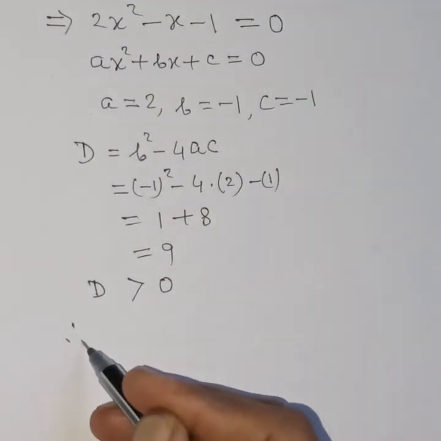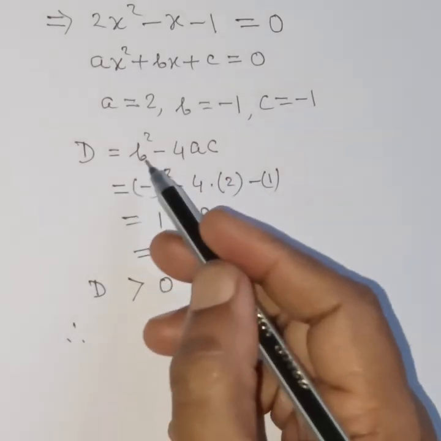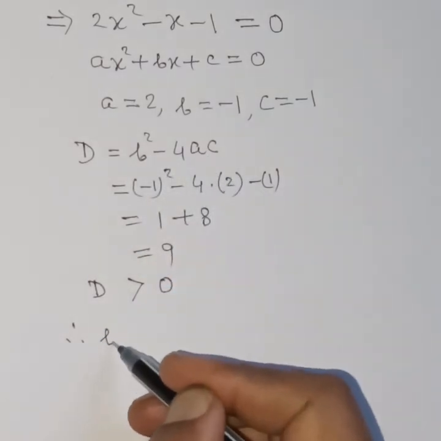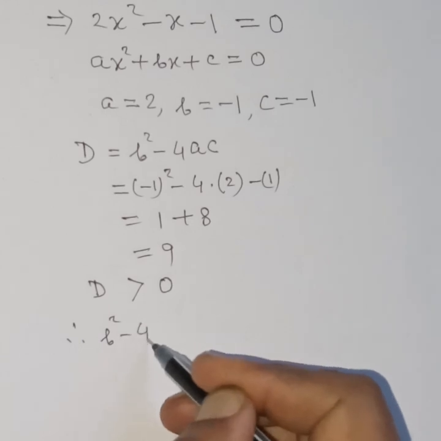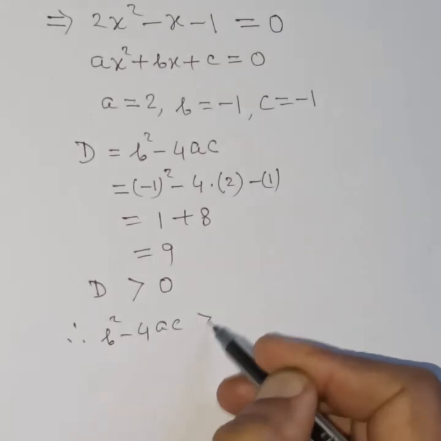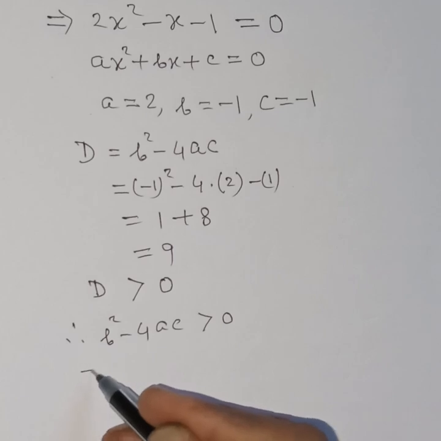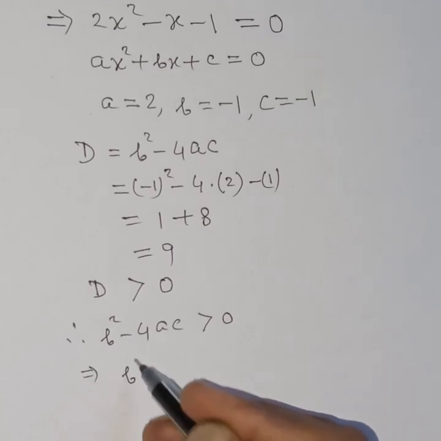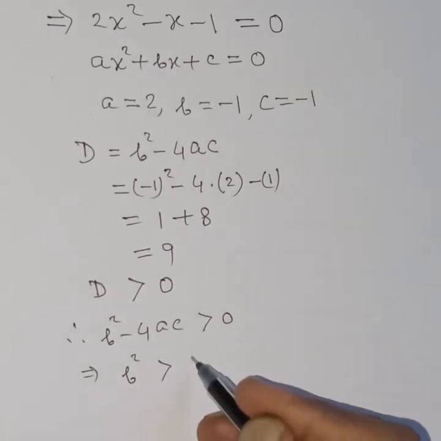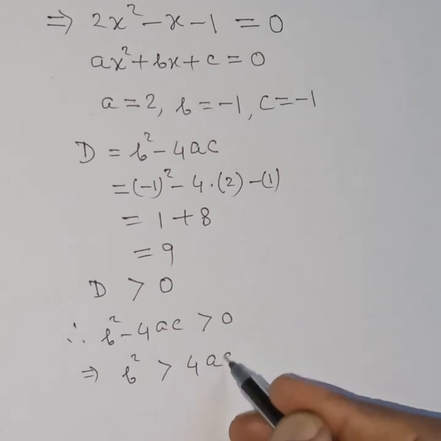Therefore D is b square minus 4ac, b square minus 4ac greater than 0. This implies b square greater than 4ac.